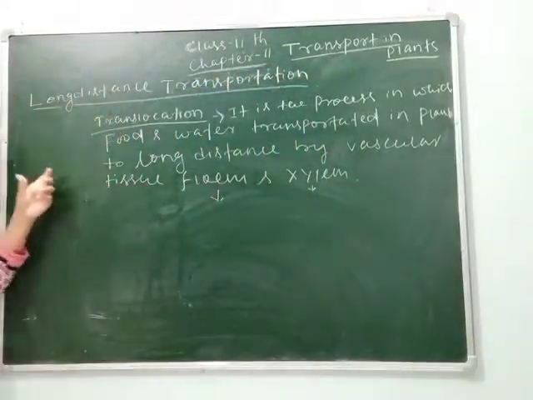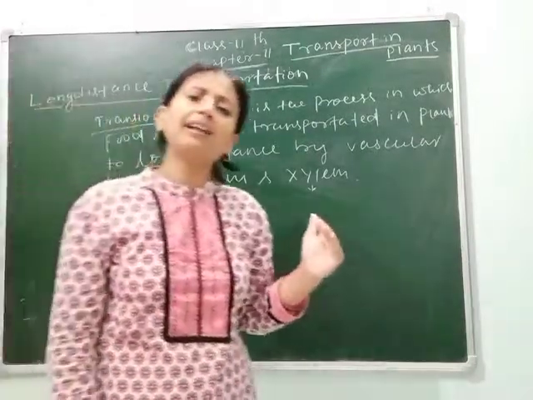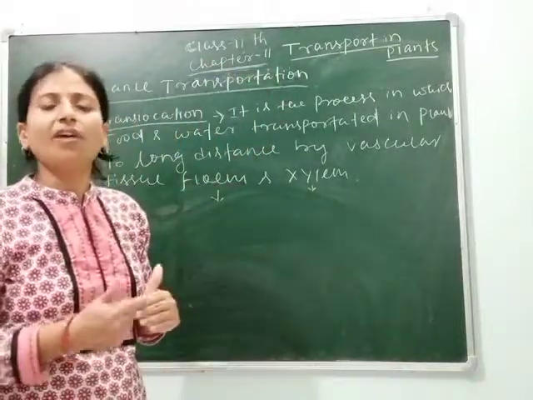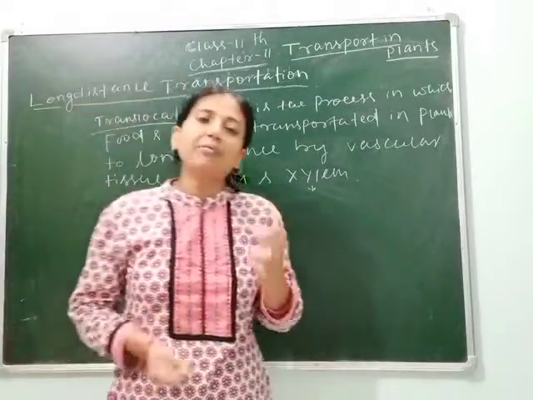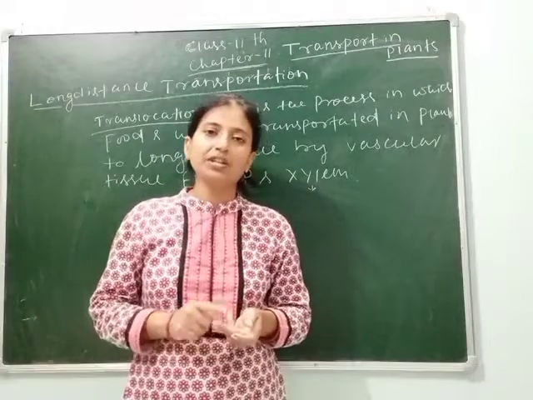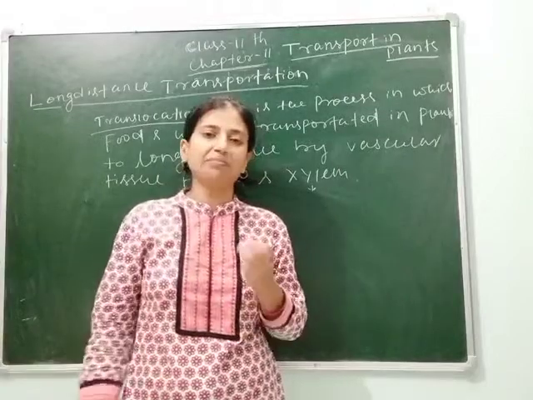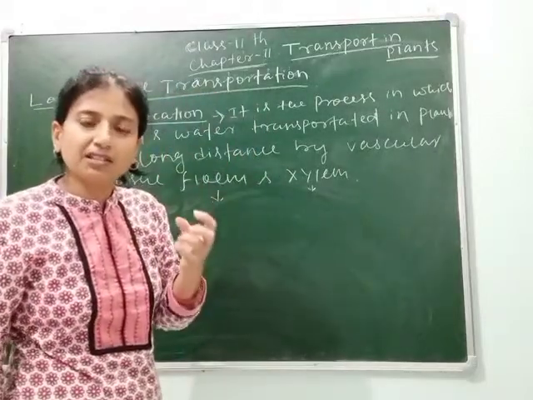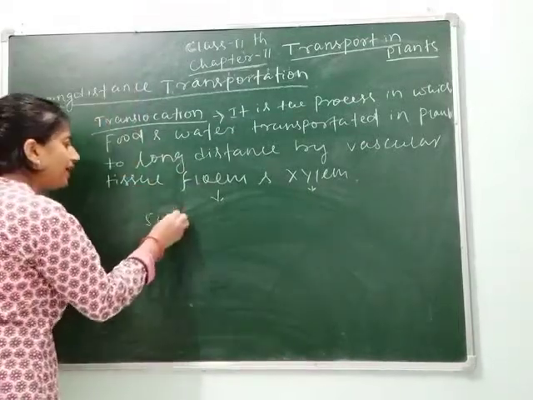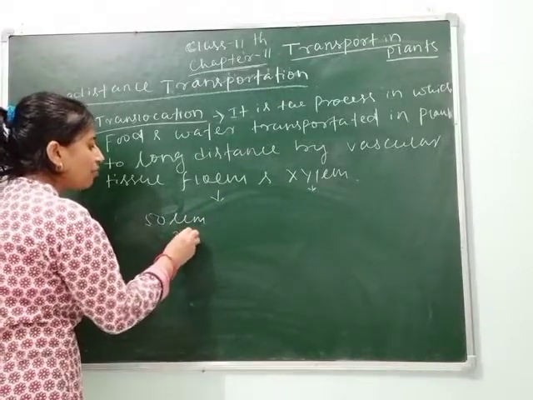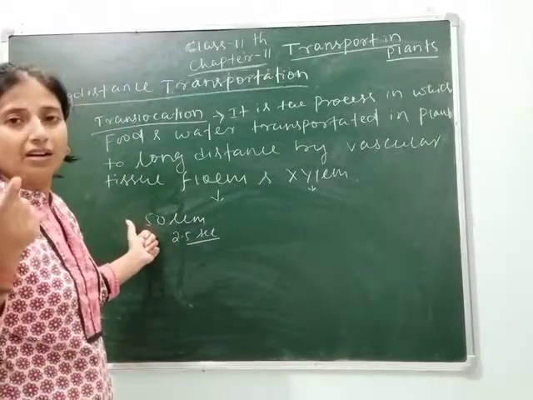So students, here I write about translocation. Again, why do we need xylem and phloem for long distance transportation? What are the demerits of diffusion, osmosis, active transport and passive transport? Remember, through active transport, passive transport, diffusion and osmosis, transport can only be over a short distance. If transportation occurs in higher plants through diffusion, then traveling a 50 micrometer distance will take 2.5 seconds. Then you imagine, this distance cannot be measured on a simple scale.